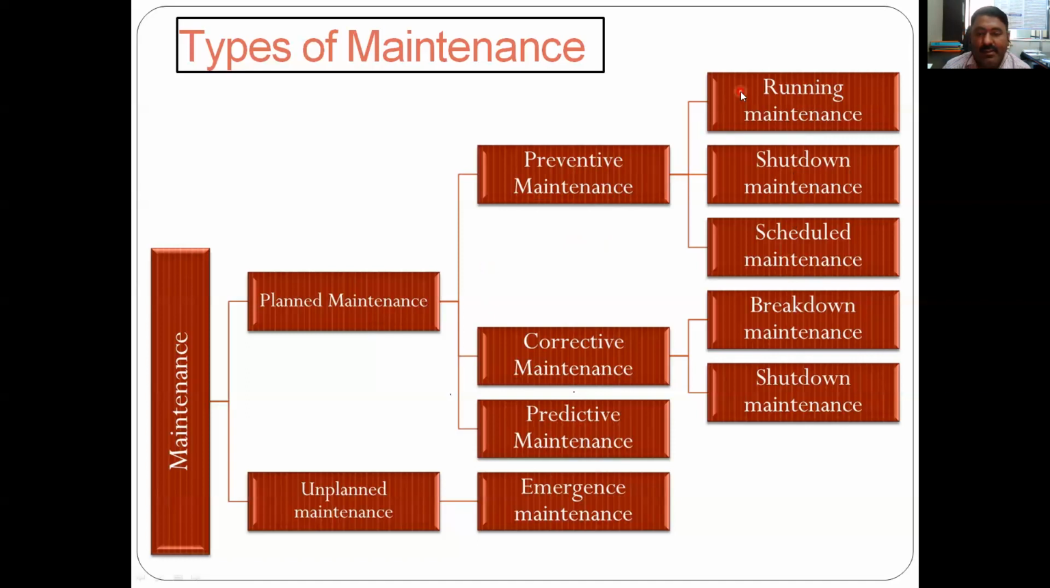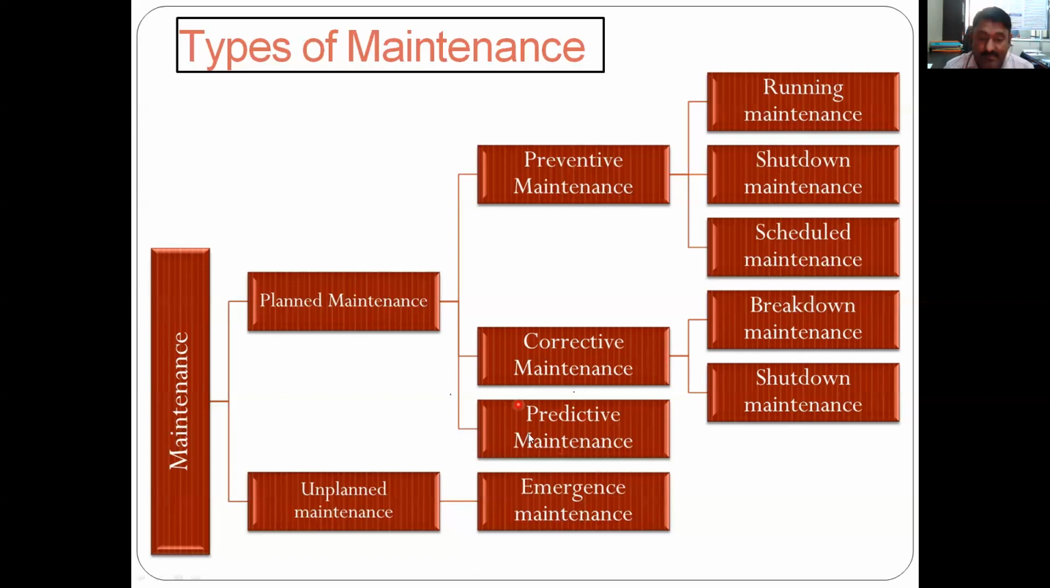When the shop is running, it is running preventive maintenance. When there is a shutdown, it is shutdown maintenance. And scheduled maintenance is done, say, after 1 week, irrespective of breakdown; this should be followed like this. Corrective maintenance again has 2 types, breakdown and shutdown. Corrective means after something happens, only then is corrective action required. Until something happens, no corrective action is required. So after a certain breakdown, this will occur.